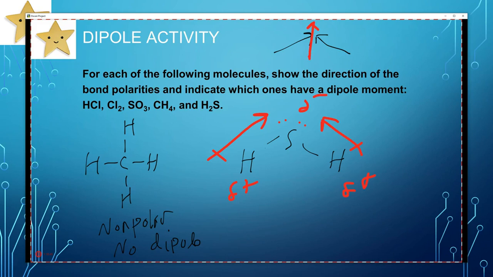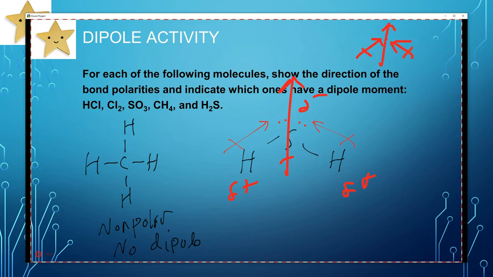We can actually draw them smaller. Let's draw them in red. There's that one, there's that one. But the net dipole is going to be like that. That's going to be the net movement. So if you had 2 people pulling at 2 angles on a person standing there, they're going to go that way, right? So that's the dipole, and this one has a dipole, and this one's polar.